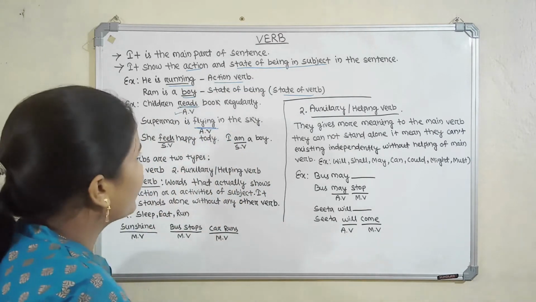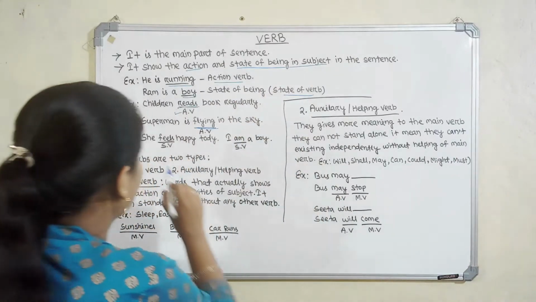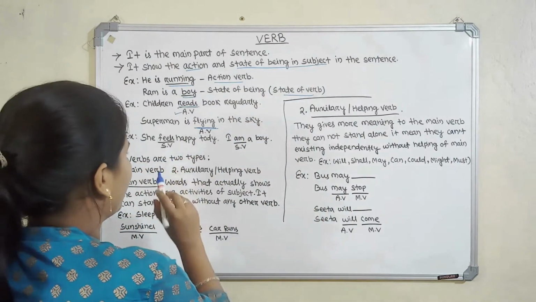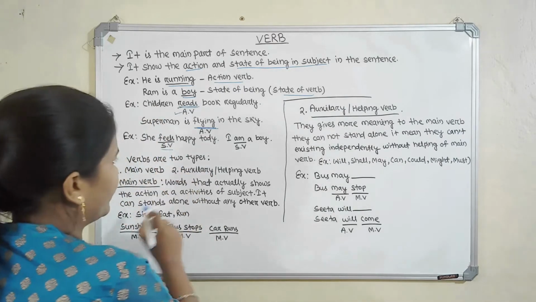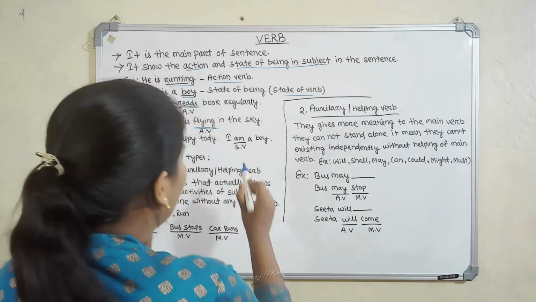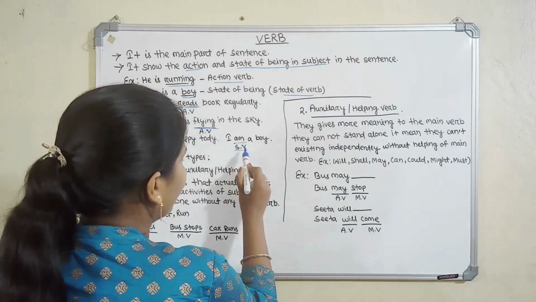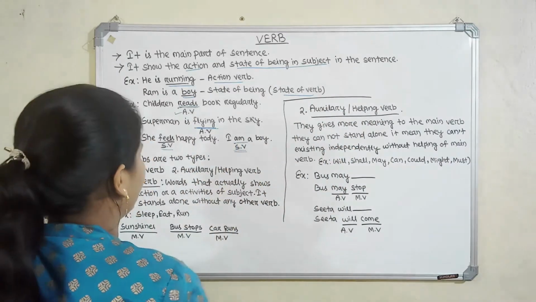So let's take one example, then we can know the state of being in the subject. She feels happy today. Feels is the state of mind, so it is the state of being verb. I am a boy. Am is a state of being verb. That is called state of being. It is the state of being of the subject. Am is the verb here.